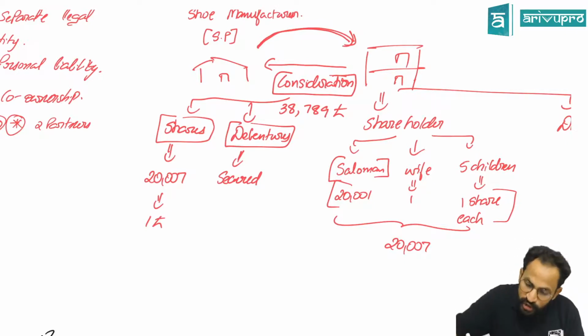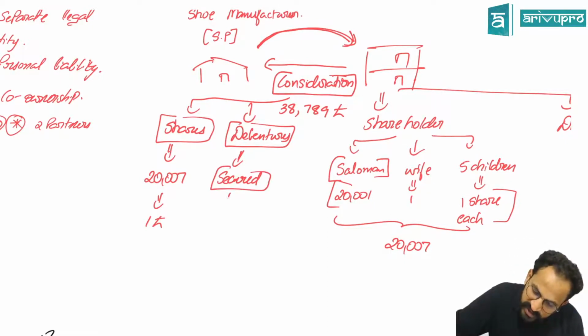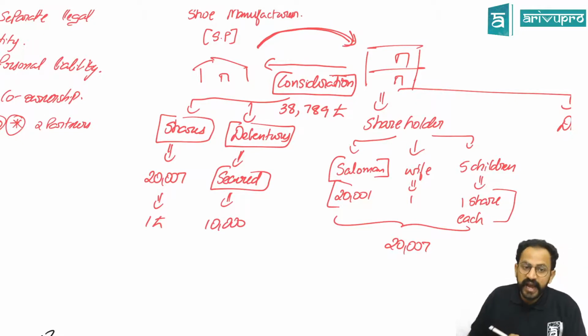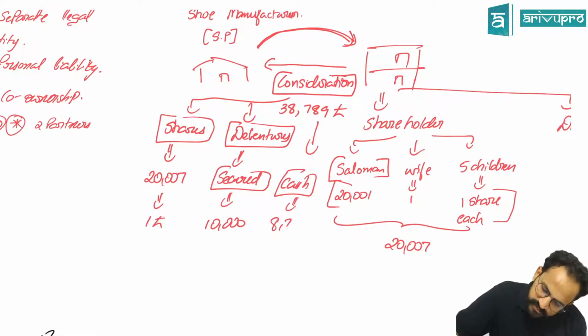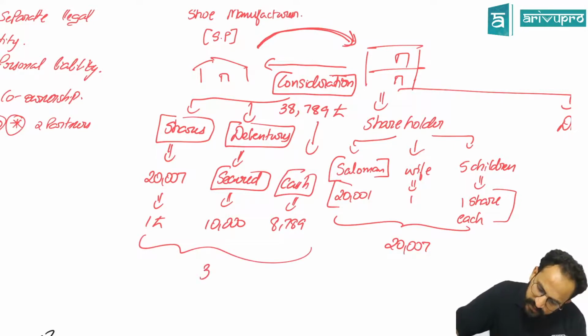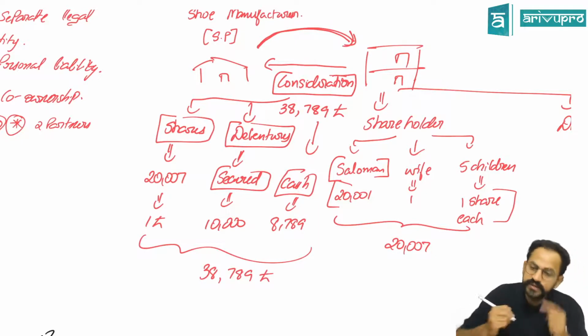So he issued 10,000 worth of debentures also, and for the rest of the money, that is 8,789, he issued cash. So put together, everything was 38,789 pounds.